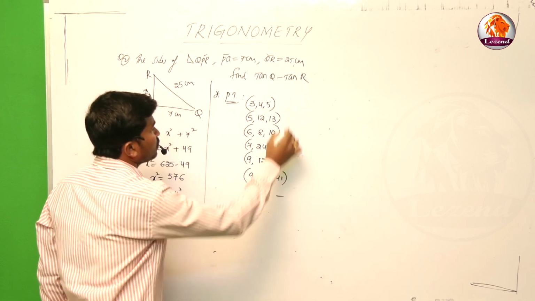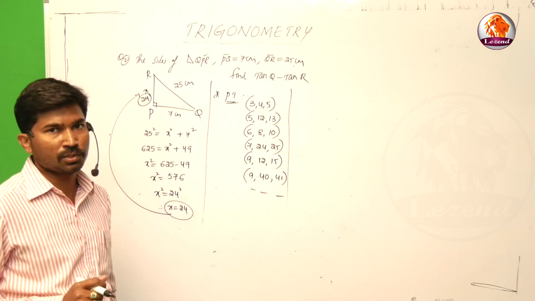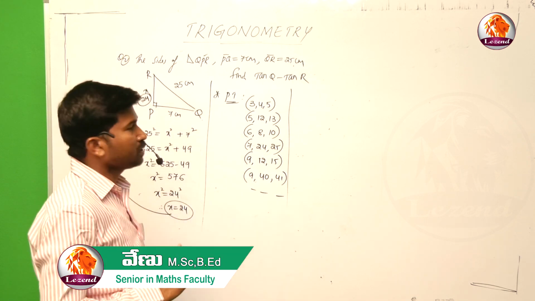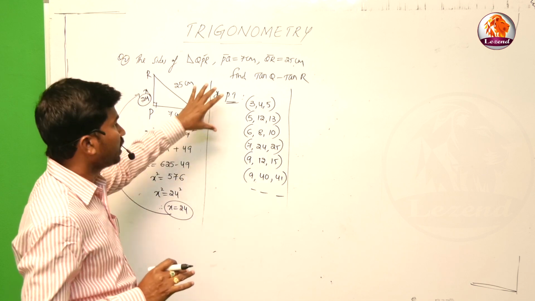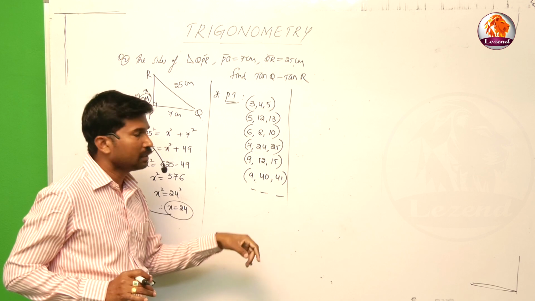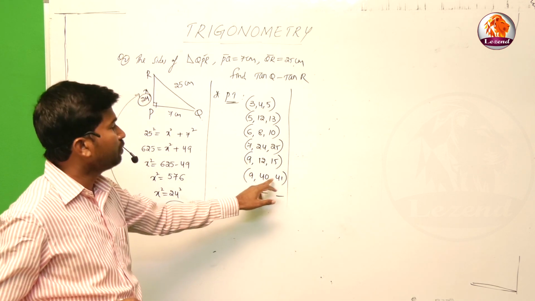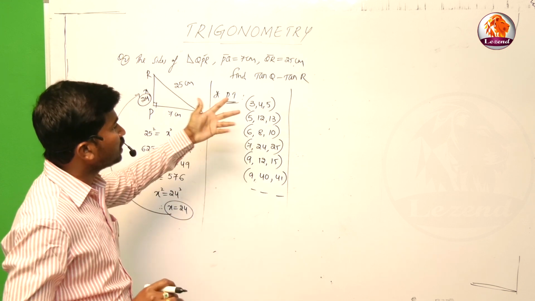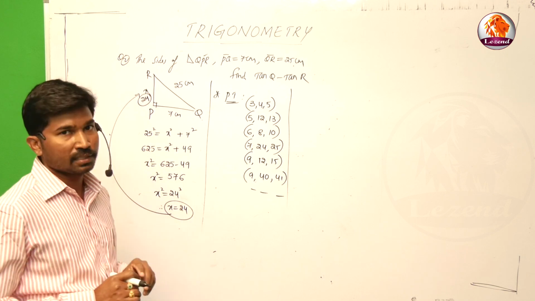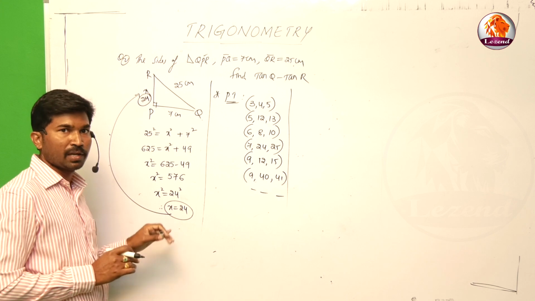Many are there. These are some examples of Pythagorean triplets. By using a formula also: 2n, n square minus 1, comma, 2n, comma, n square plus 1, but it is applicable only in some cases. If you know all these triplets, it's better for objective purposes. Without wasting our time, we simply get the answers if we know the triplets. Otherwise, you apply the Pythagoras concept and you will get the value, no problem.